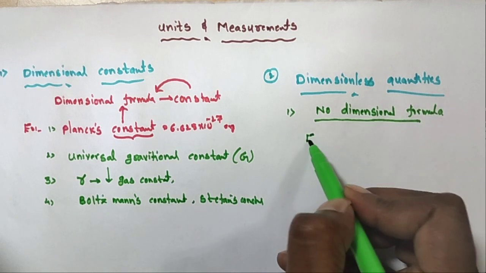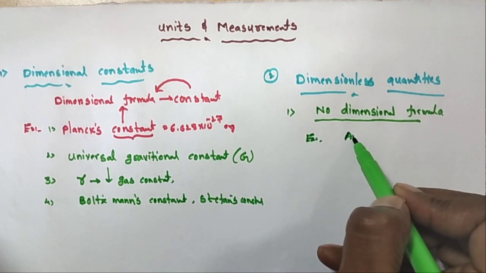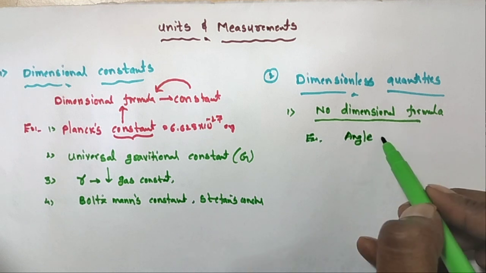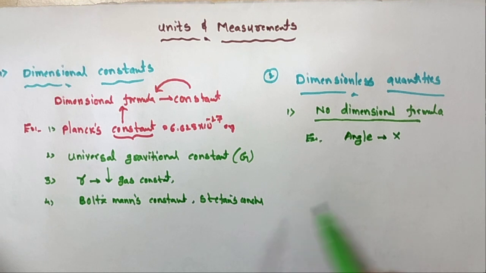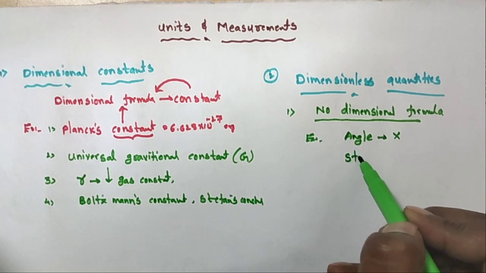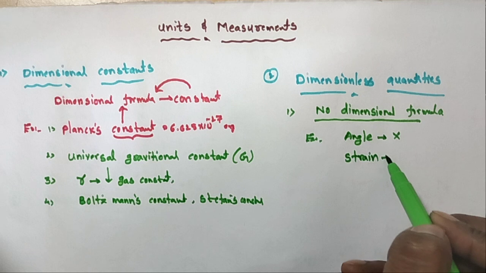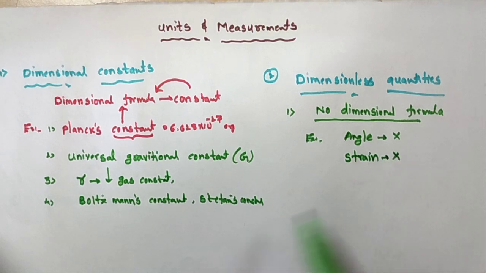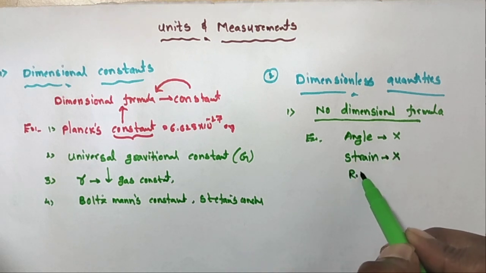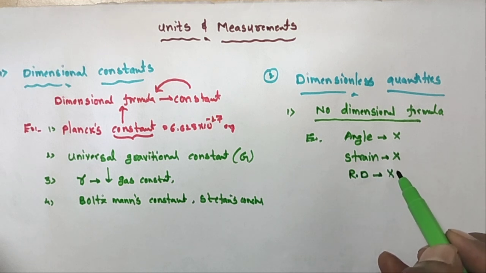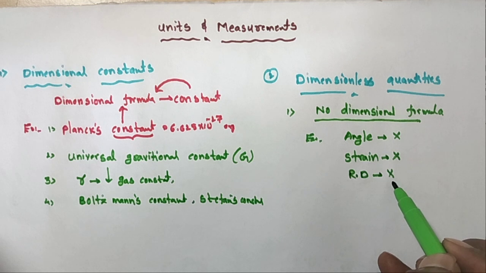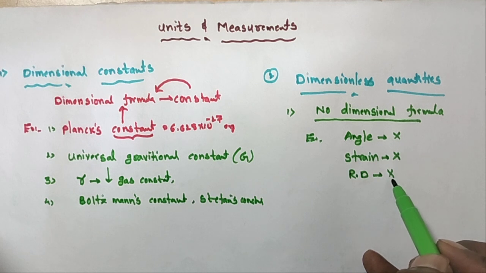For example, angle. What is the dimensional formula of angle? There is no dimensional formula. Strain also has no dimensional formula. Relative density is the density of the substance divided by the density of water; both are densities and cancel out, so relative density has no dimensional formula.